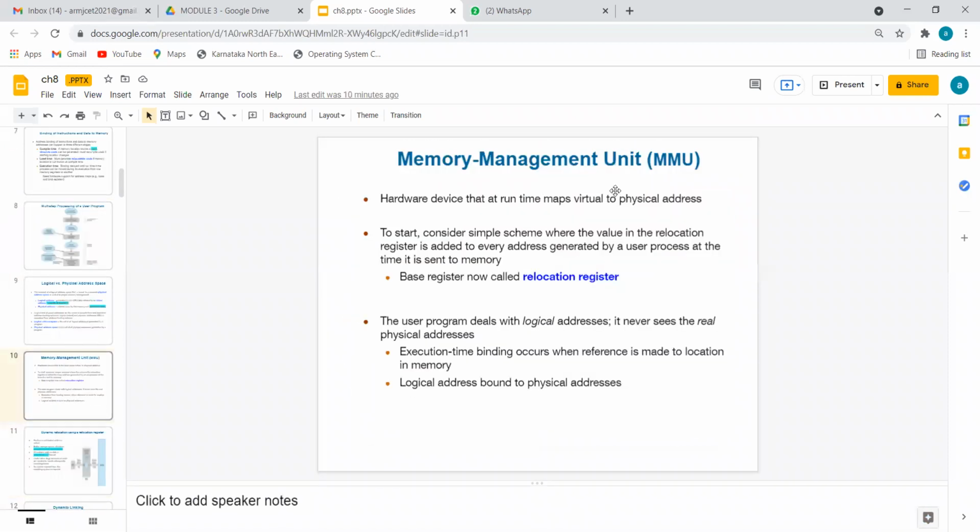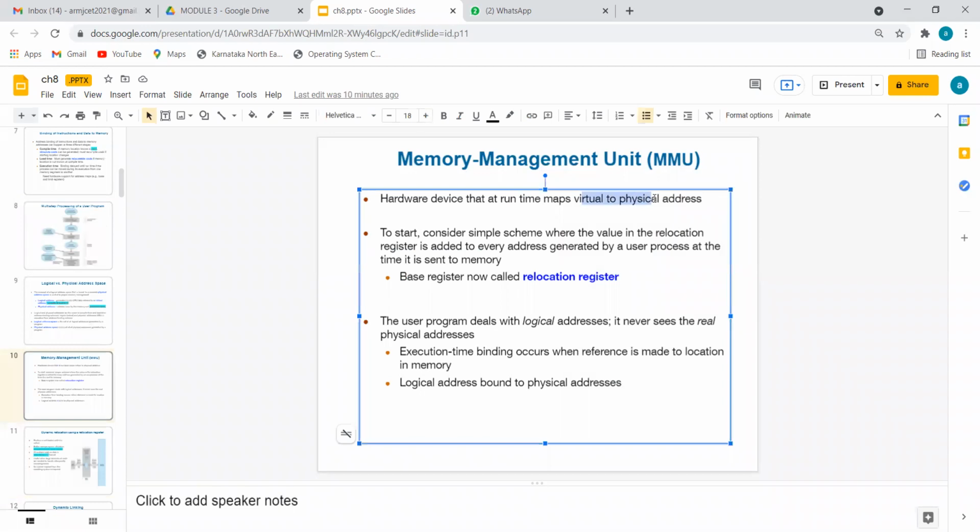So what is the work of the memory management unit? It identifies whether it is a virtual address or a physical address. If it is a virtual address, we cannot find it, only the CPU can find it. So I don't want to go with the blind belief that the CPU is doing it correctly. What I will do is convert that virtual address into a physical address and check whether the data the CPU fetched is really correct or not. For that reason, the memory management unit is used to convert virtual into physical addresses.